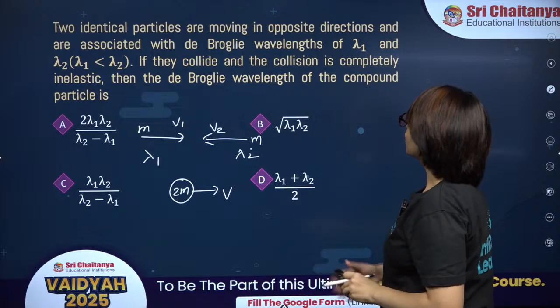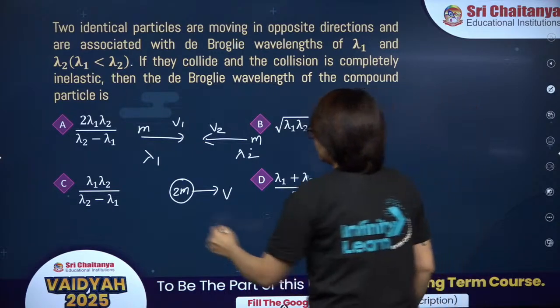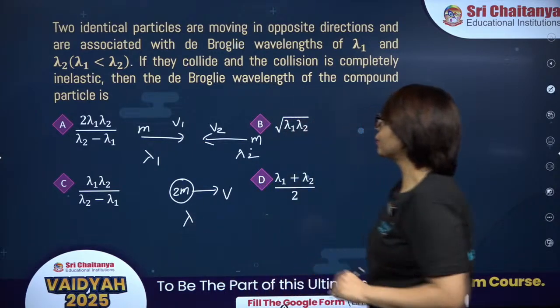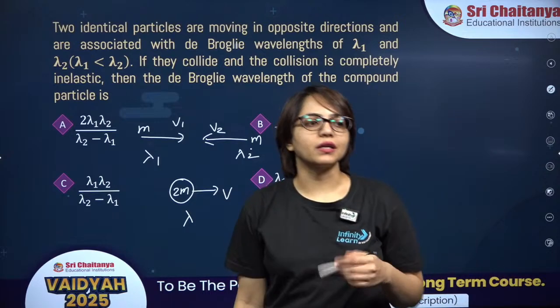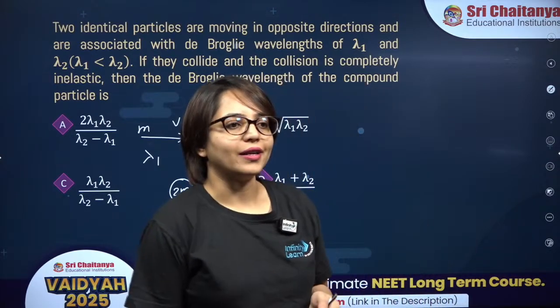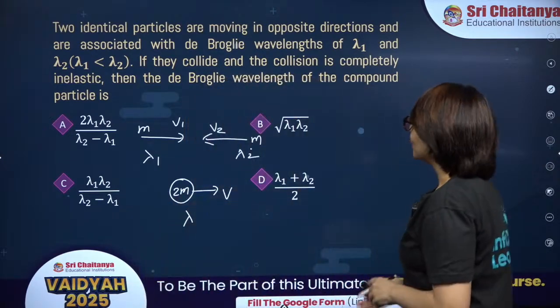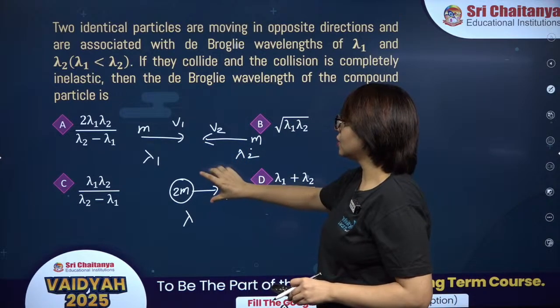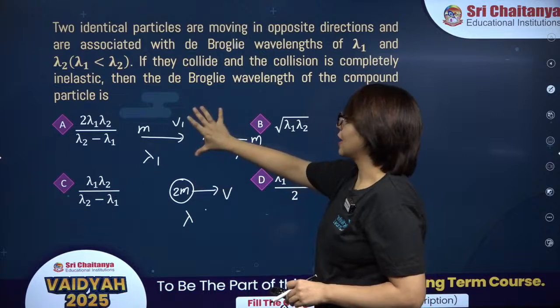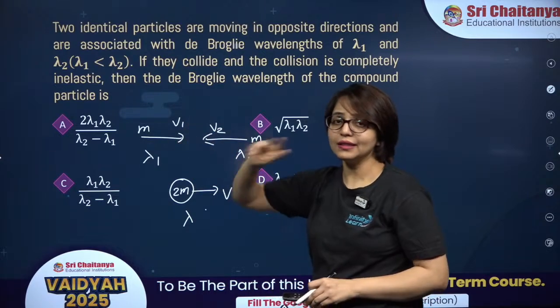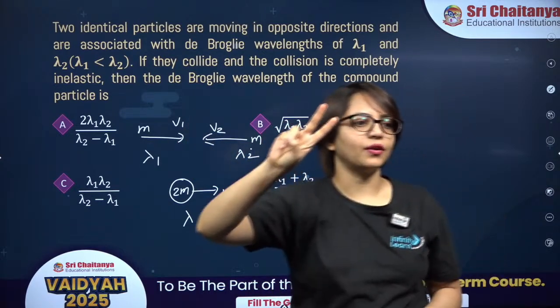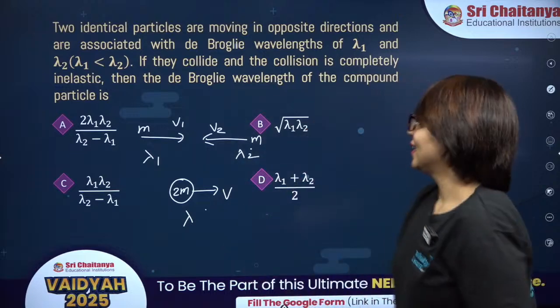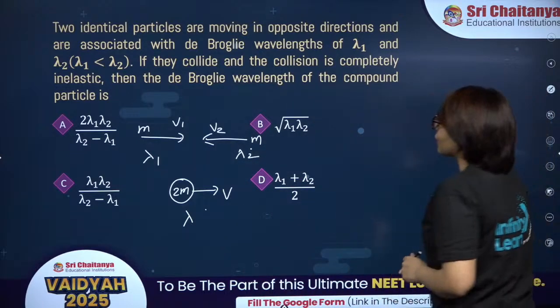Then what is the de Broglie wavelength of the compound particle? You have to find the de Broglie wavelength of the compound particle. Now, this is the combination of the wave nature of particles and collision. This is the combination of two chapters. Alright. Try this one, come on guys.